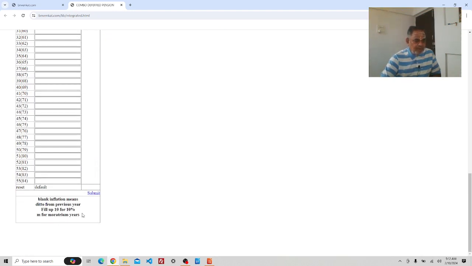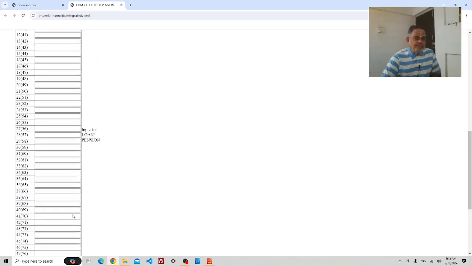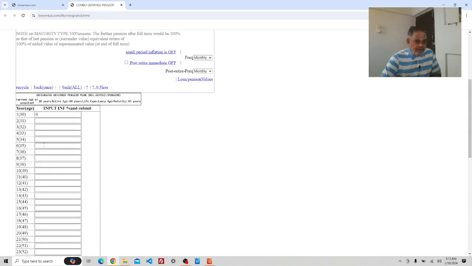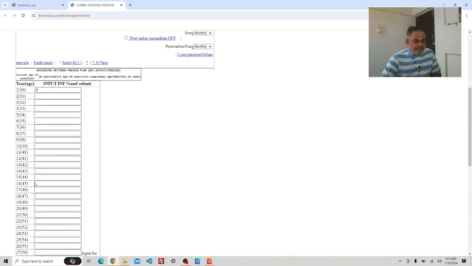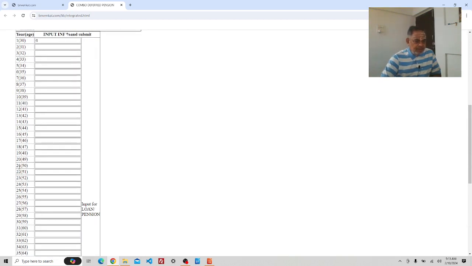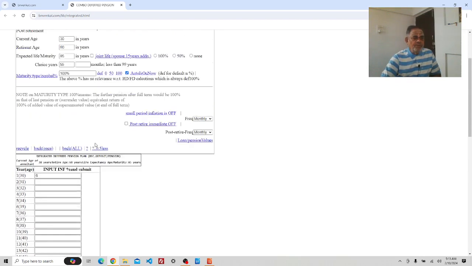M stands for moratorium years. Let us say the entrant starts at 30 years and by 50 years of age, that is the 21st year, up to 20 years it is the same. At the 21st year, one can type M. For the time being, we will omit it and simply take the default.